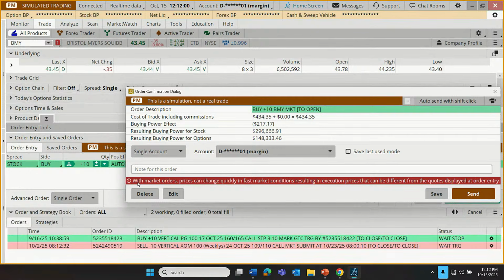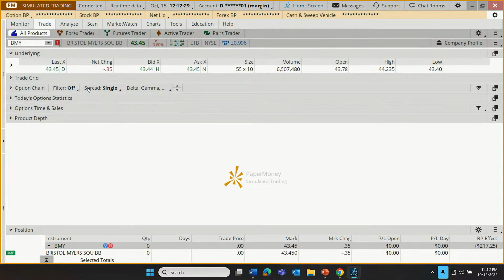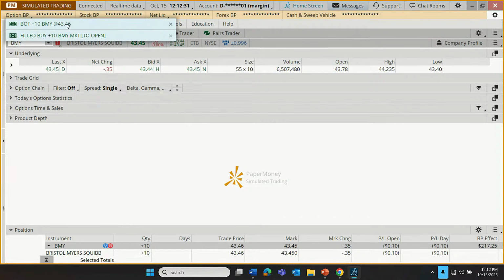In this case, it's a reminder that with market orders, prices can change quickly, especially in fast market conditions, resulting in execution prices. In other words, the price that we pay in this case can be different from the quotes displayed at order entry. So we're seeing 43.44, but if news comes out at the moment we hit enter and all of a sudden that thing starts to sprint upward, we might wind up paying a higher price than what we were originally planning. In any case, let's click send. And our market order is waiting for confirmation to fill. There it is. We just bought shares at 43.46.